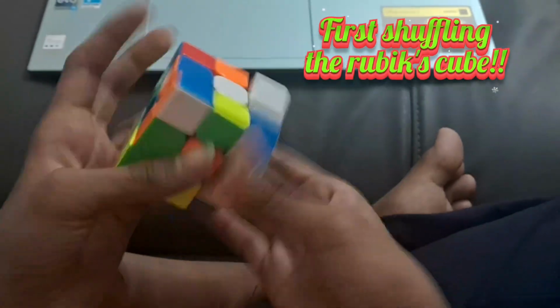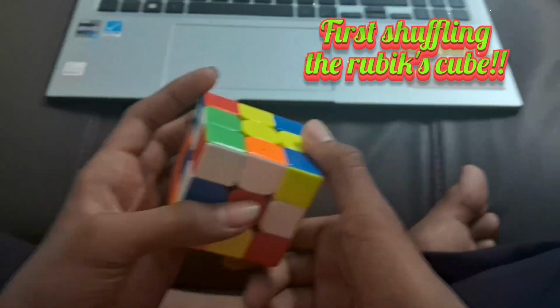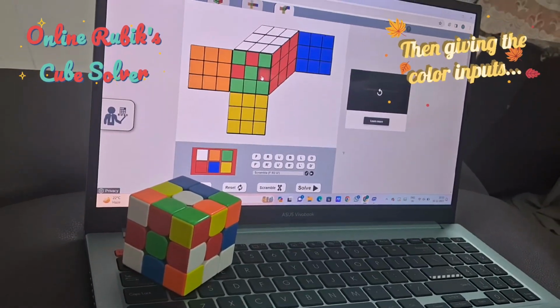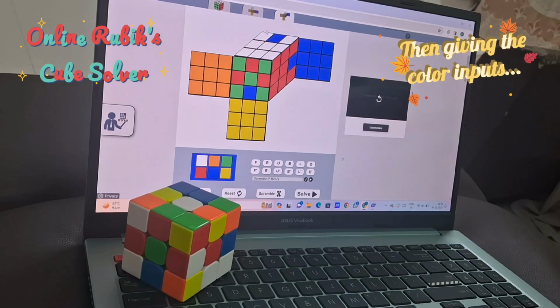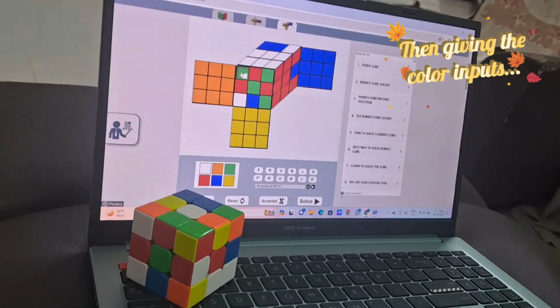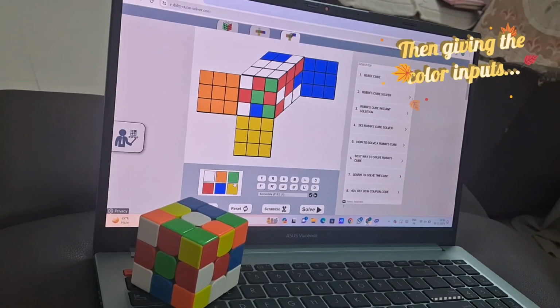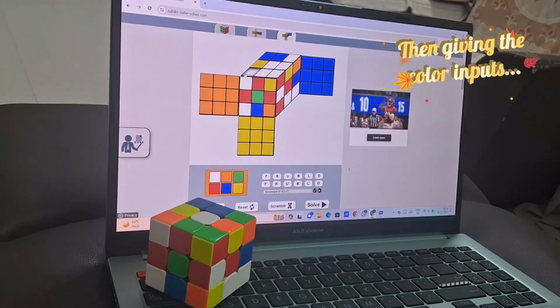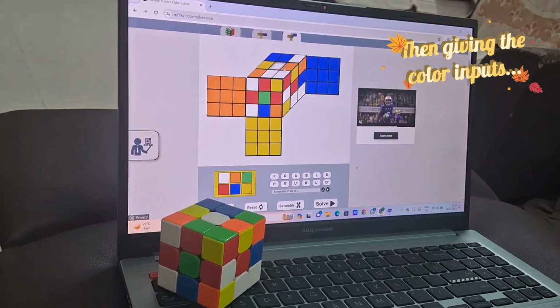We of course need to shuffle the cube to solve the cube. Then open Online Rubik's Cube Solver website on either your laptop, computer or phone. Of course you can even download a similar app. Then we need to enter colors on all sides of the Rubik's Cube into this website in this way.